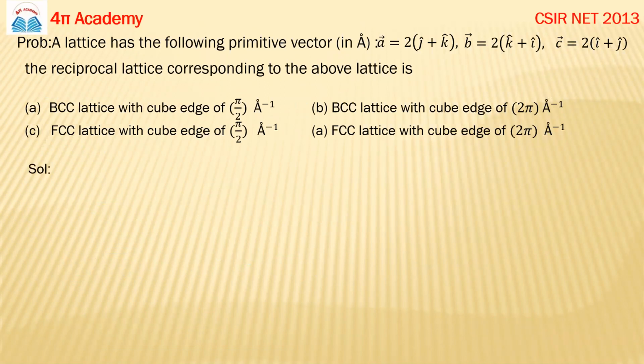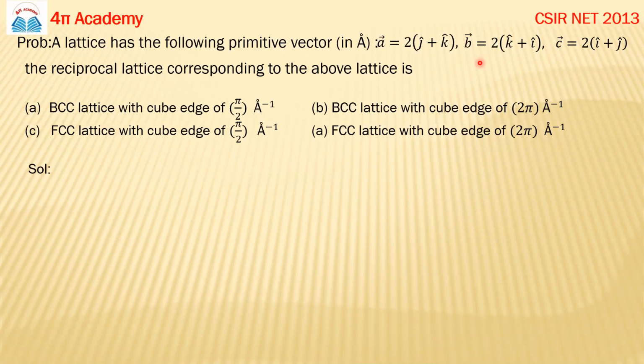Okay. So this is the problem based on this reciprocal lattice system. A lattice has the following primitive vectors in angstrom. Your A is 2J plus K, B is 2K plus I, and your C is 2I plus J. Okay, these are the primitive translation vectors, and you have to find out the reciprocal lattice corresponding to the above lattice system.